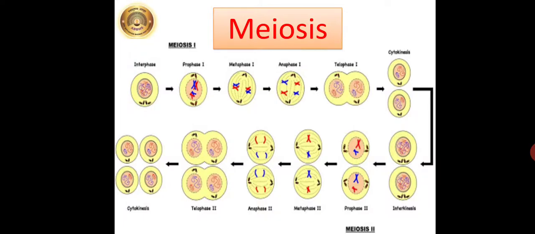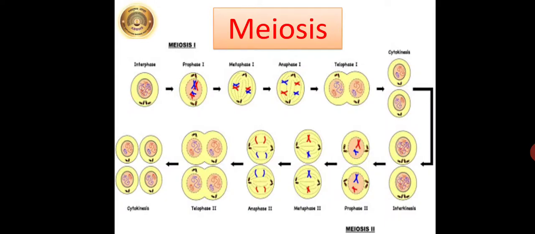Meiosis 2 is just like mitosis. In this stage, the two haploid daughter cells formed in meiosis 1 undergo division by separation of recombined sister chromatids, and four haploid daughter cells are formed.